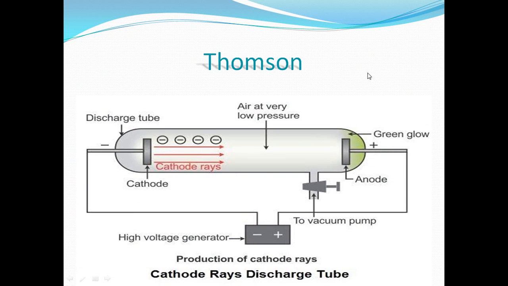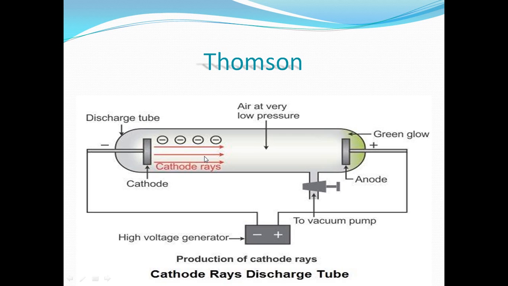He found that after decreasing the amount of gas in this tube, the gas changed to be a good conductor of electricity. Then he found that some rays pass from negative to positive. He called these rays cathode rays.